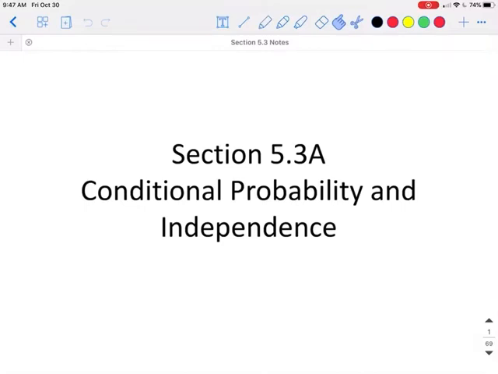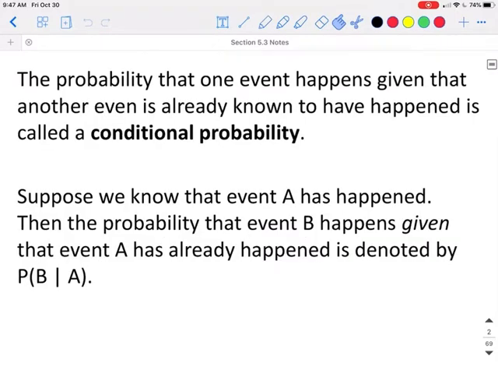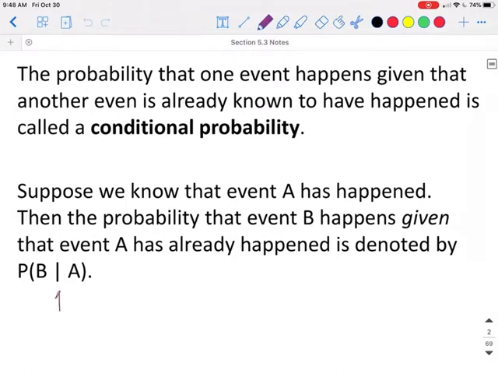This is section 5.3, part A, conditional probability and independence. The probability that one event happens, given that another event is already known to have happened, is called a conditional probability. Suppose that we know that event A has happened. Then the probability that event B happens, given that A has already happened, is denoted probability of B slash A. This slash is telling us given A. So this is the probability of event B happening given that event A has already occurred.